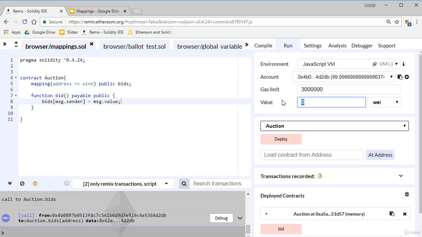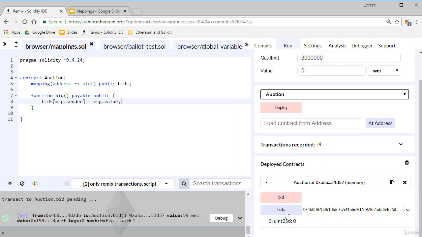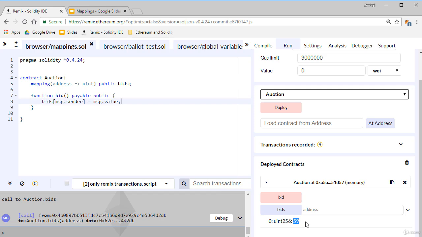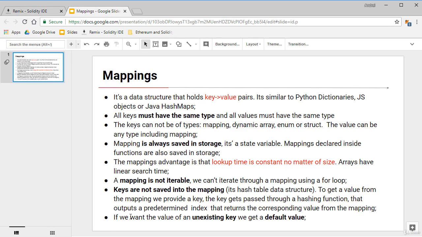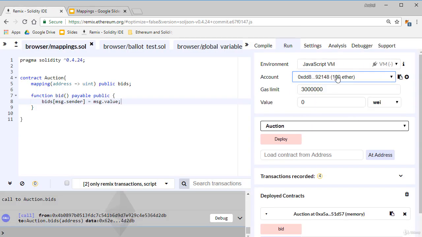If that account would send some wei, let's say 59, to my contract, then here the corresponding value of that key will be 59. I said before that if we want the value of an unexisting key, we get a default value. Let's take another Ethereum address. This address hasn't been added to the mapping, so this key doesn't exist.